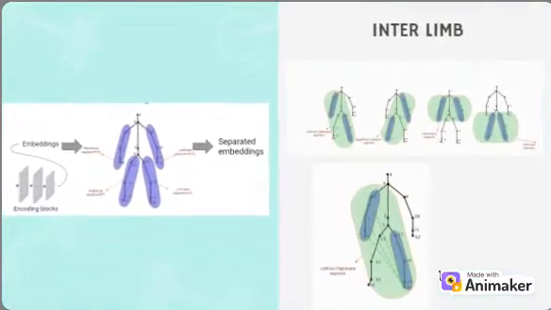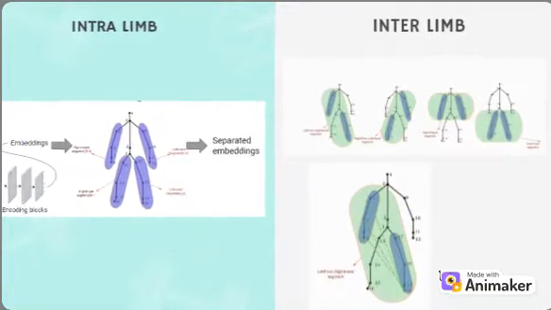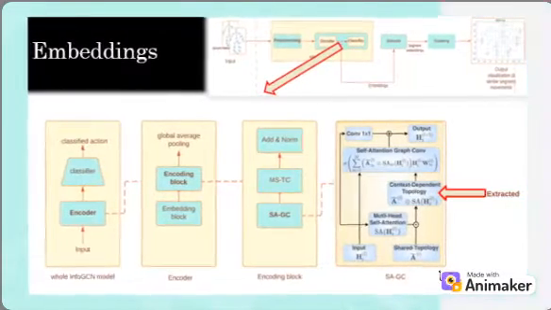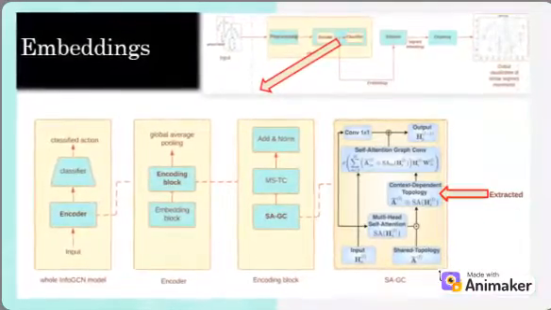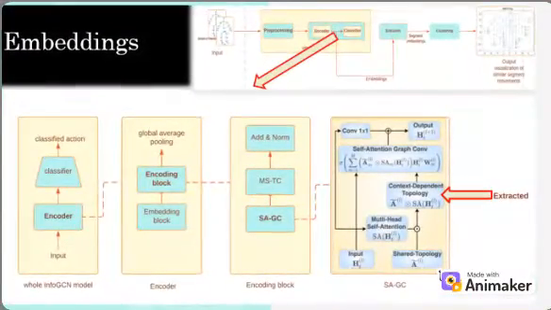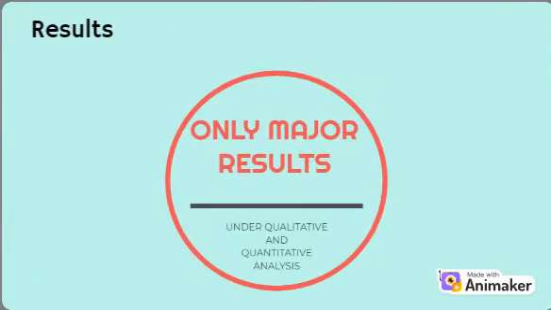This is just an illustration used to represent what is meant by intra- and inter-limb embeddings. So, it is visible that each of the inter- and intra-limb embeddings has 4 embedding extractions. This diagram represents the zoomed-in representation of the place where embeddings are extracted. If explained in the simplest possible way, embeddings are the self-attention weights of the self-attention graph convolution module of the state-of-the-art InfoGCN model. In this section, the main results obtained will be highlighted.